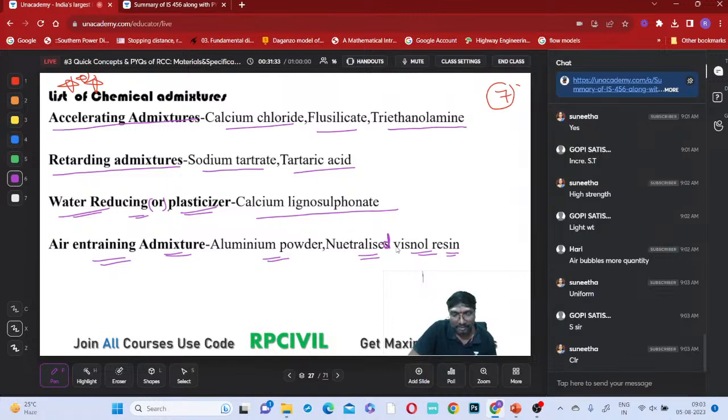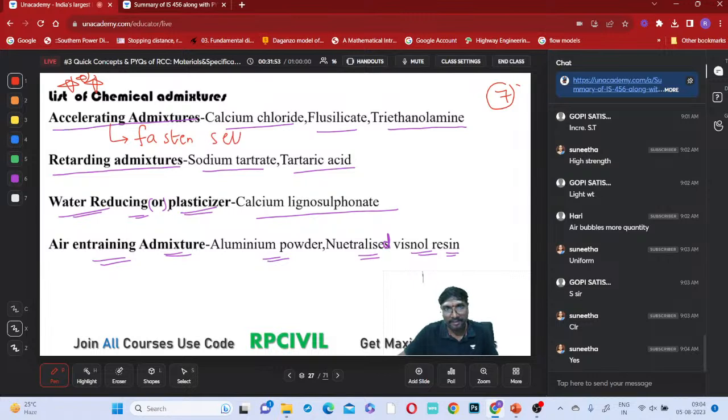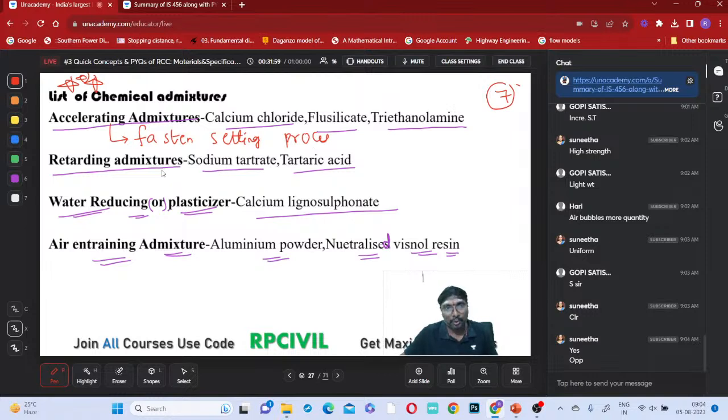What are these admixtures? Is it clear? This part is very important, right? What will accelerating admixtures do? They will fasten the setting process, right? Retarders, what will they do? They will slow down the setting process.